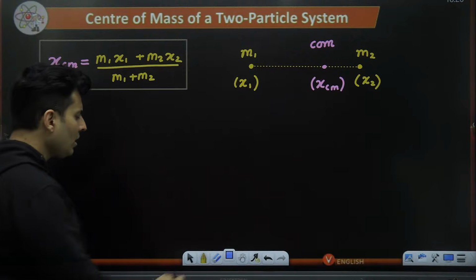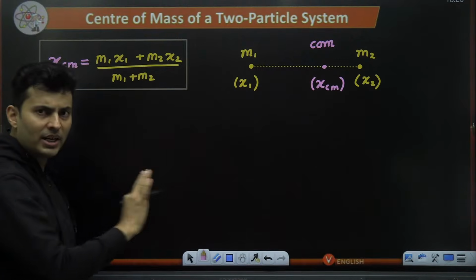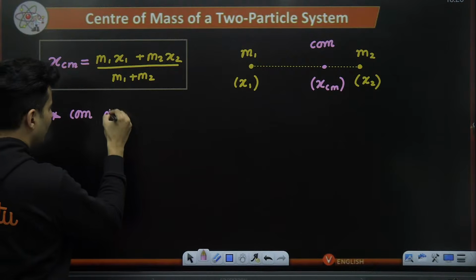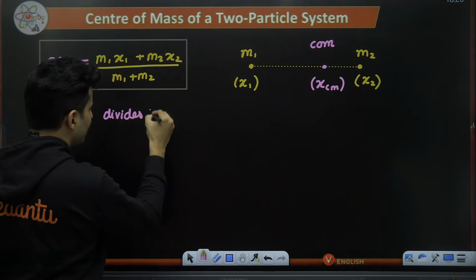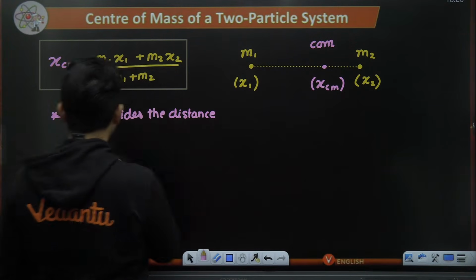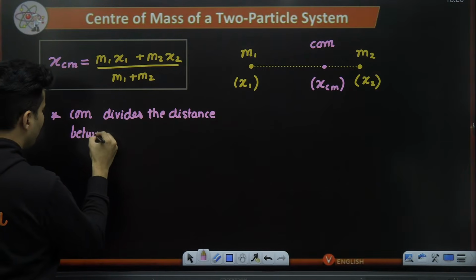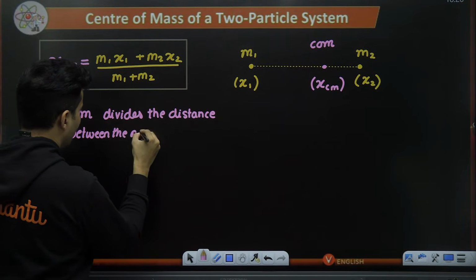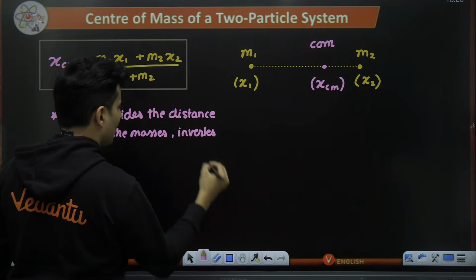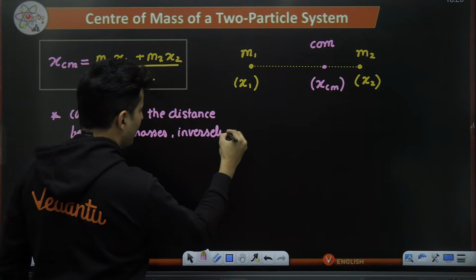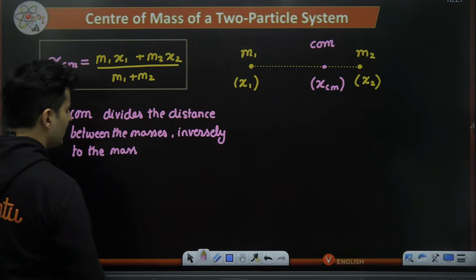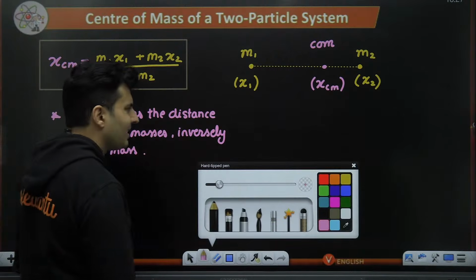As simple as that. Not just that, this also brings me to a very important definition saying that the center of mass divides the distance between the masses inversely to the masses themselves. Okay, what does this really mean?